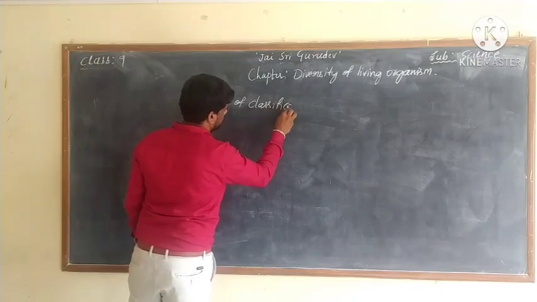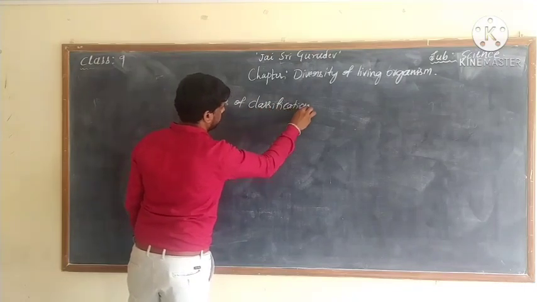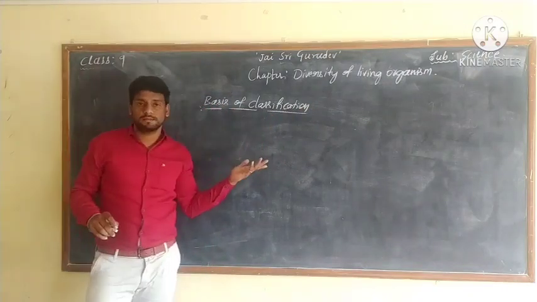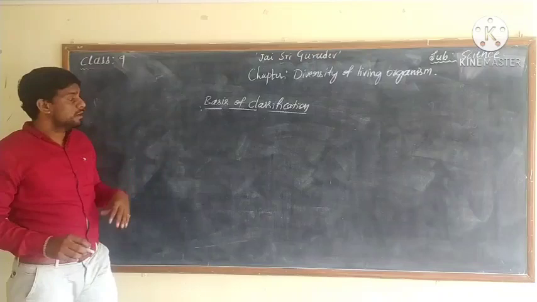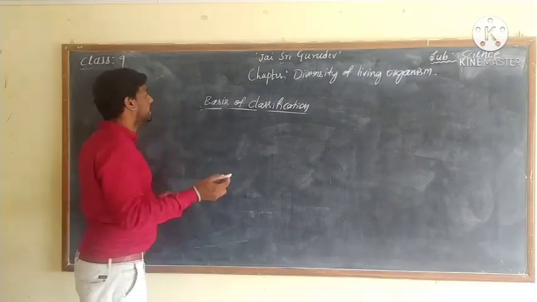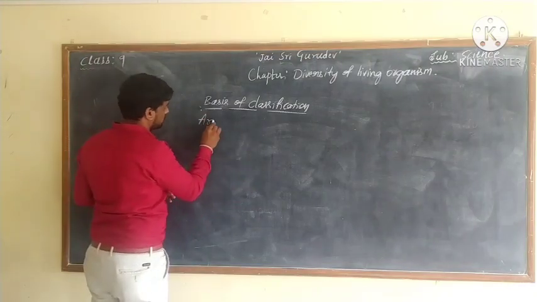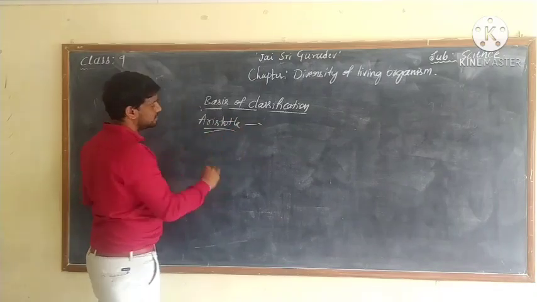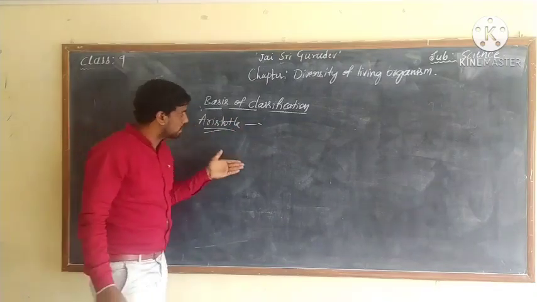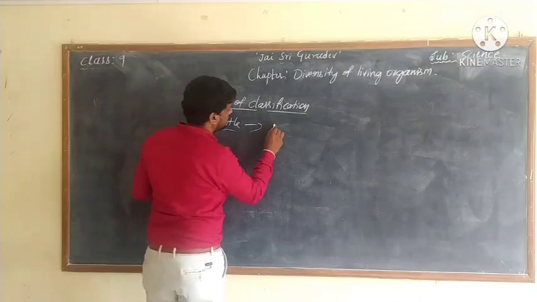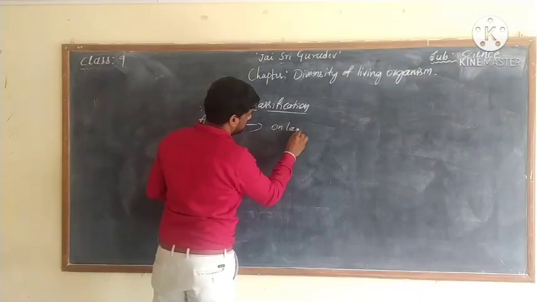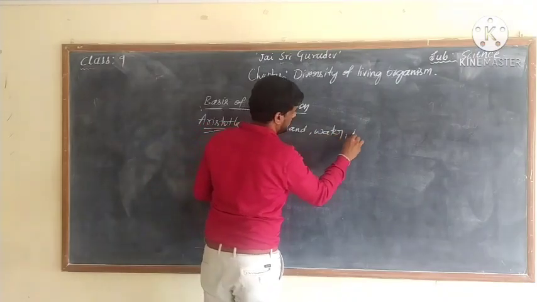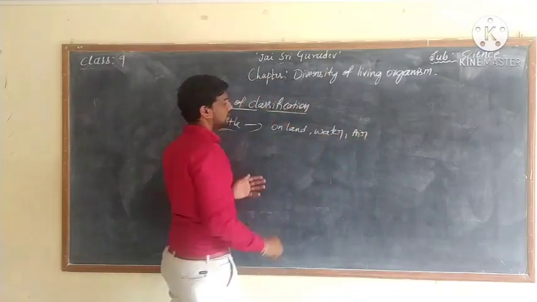Attempts at classifying living organisms into groups have been made since time immemorial. A Greek philosopher, Aristotle, classified animals according to whether they live on land, water, or in the air. This is a very simple way of looking at life.